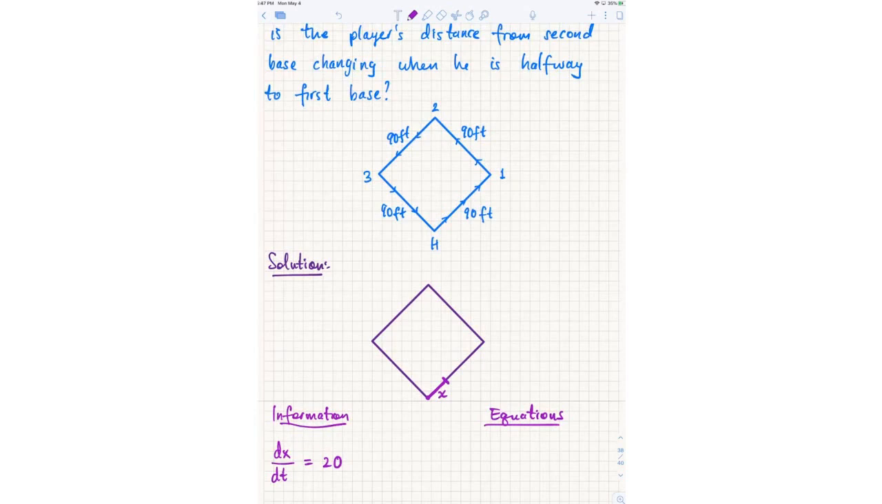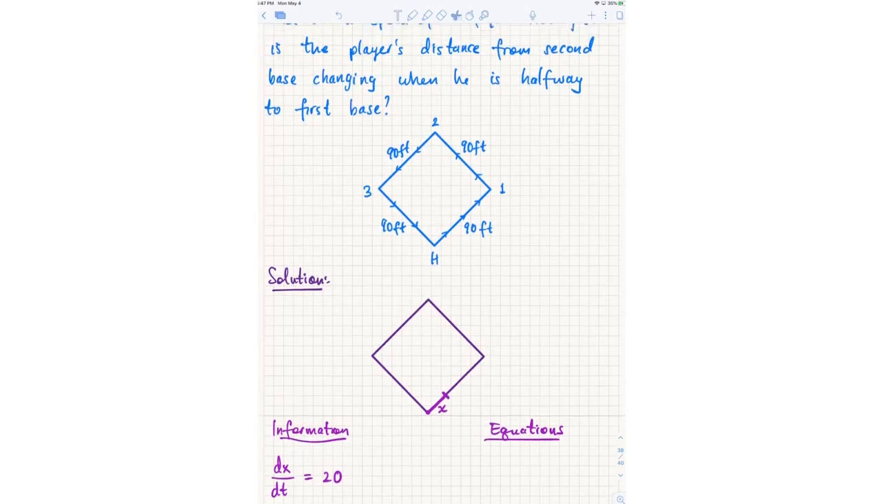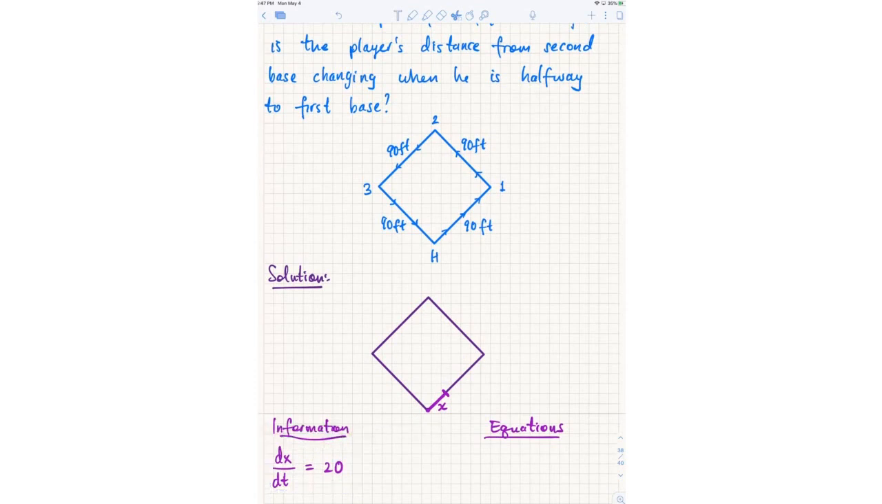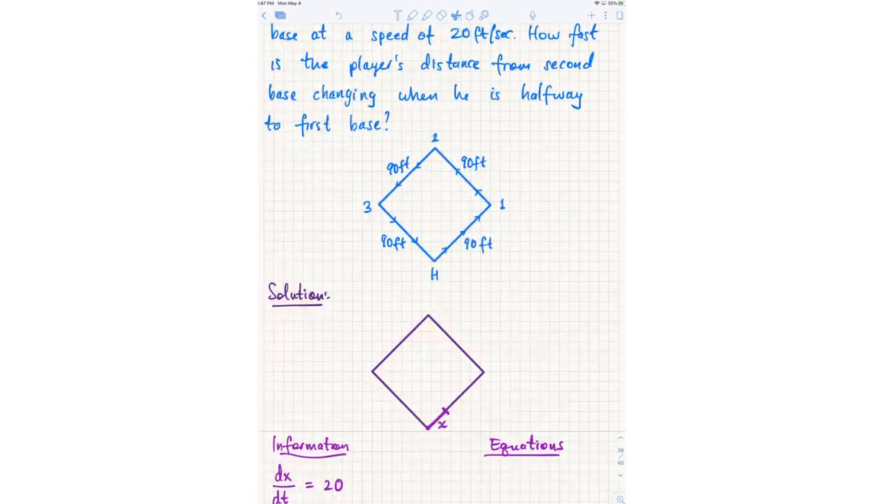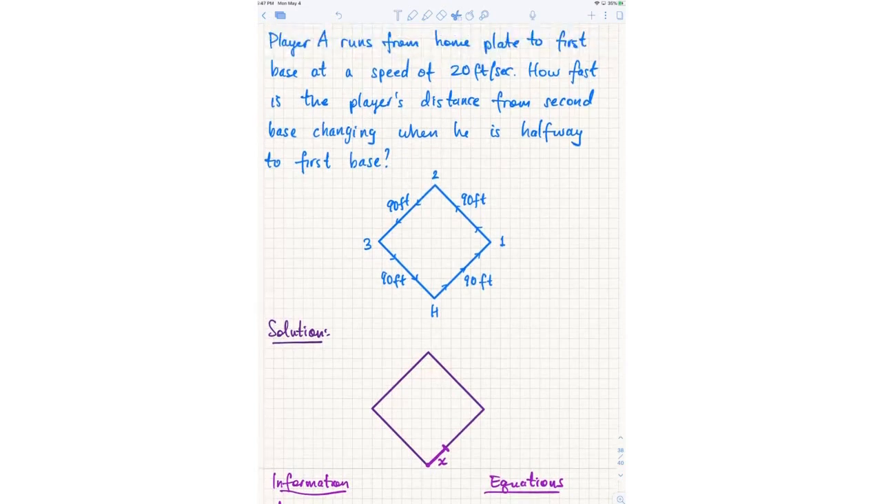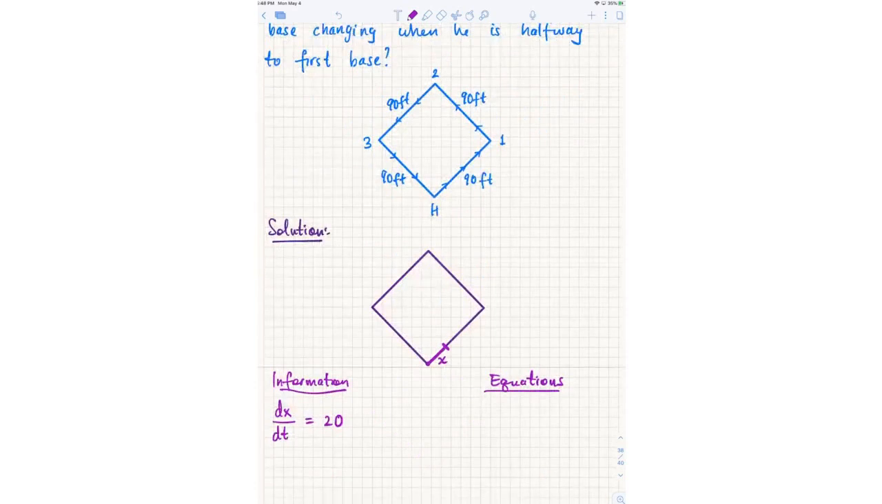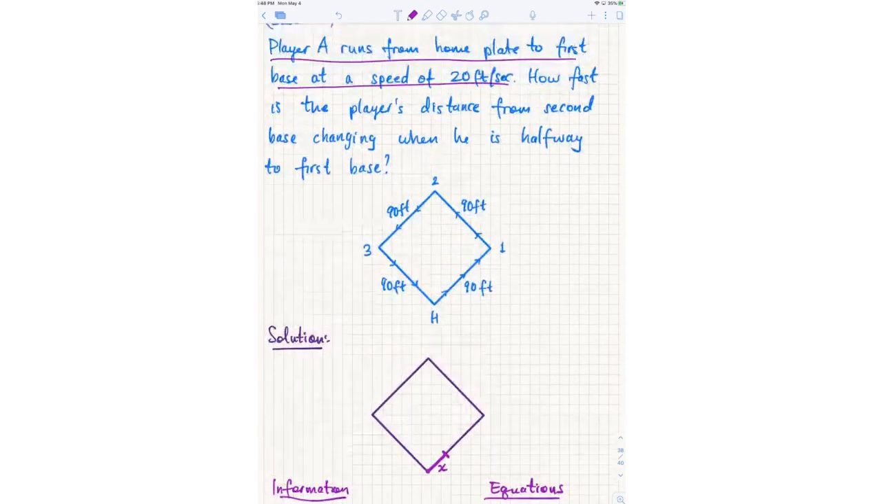Okay, now can you start to fill in the rest of the problem? I've essentially done the hardest part, starting it off for you and defining one of the two, or maybe three, variables. I've now done that first sentence: Player A runs from home plate to first base at a speed of 20 feet per second. I have now defined X to be the distance from home plate to the player, and I can now say that dx/dt equals 20. Okay, so that first sentence is taken care of.